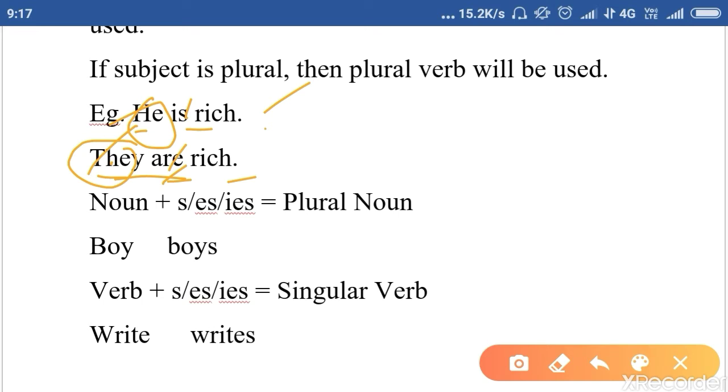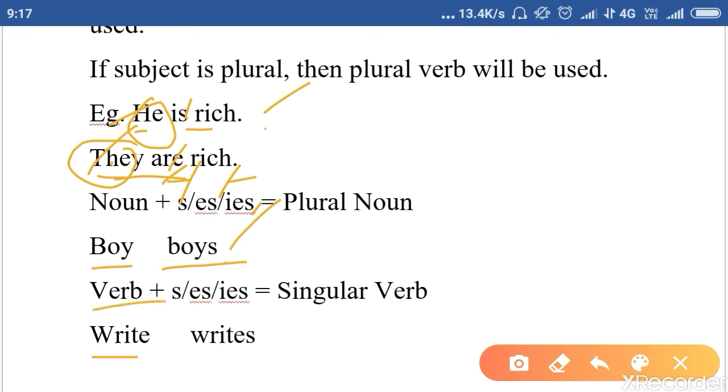So let us understand how we can make any noun plural. It is very simple. When we add s, es, or ies to any noun, it becomes plural. For example, boy, now we have added s, and it has become boys. Clear? So how can we make a verb singular?